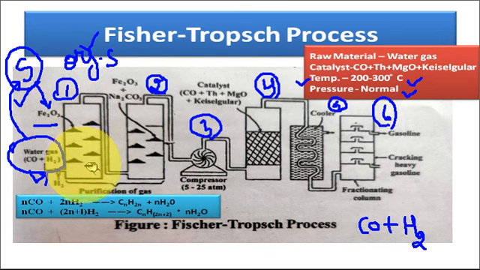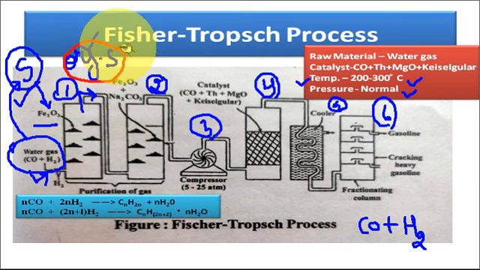So all the sulfur impurities get absorbed in the iron oxide chamber. Then the water gas is passed to the next chamber, in which iron oxide and sodium carbonate are placed. These compounds absorb the organic sulfur present in the water gas. So in this chamber organic sulfur is absorbed. Both the chambers remove the sulfur as well as the organic sulfur compounds from the water gas.